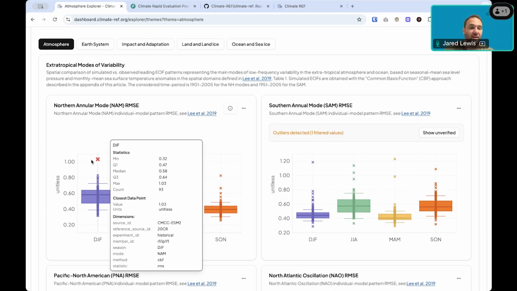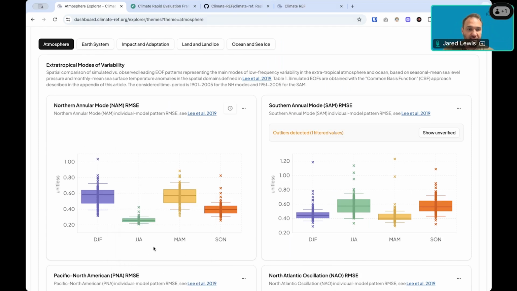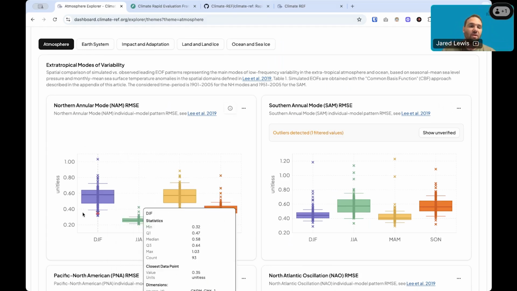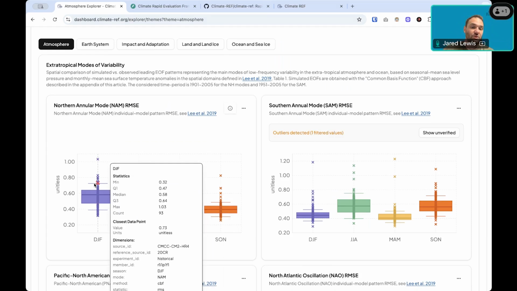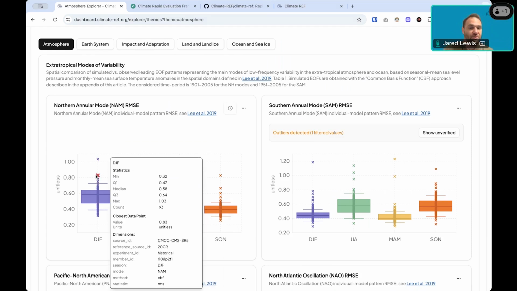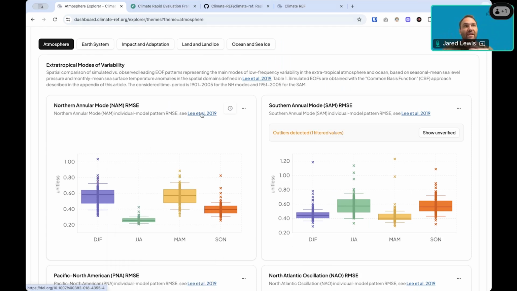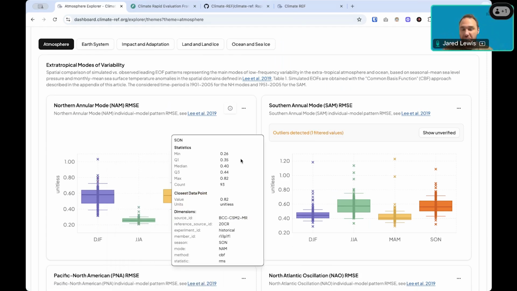Here we're aggregating these metric values into different seasons. These are all individual model runs that produce an RMSE value. As part of those underlying model runs, we also produce bias or many other statistics. We could, in fact, change these figures to show different things, or we could aggregate by, for example, source ID to produce many little bars, one for each model. So what we show here can be modified.